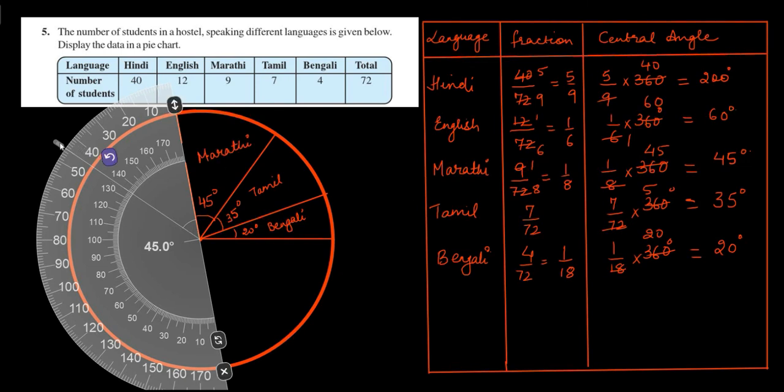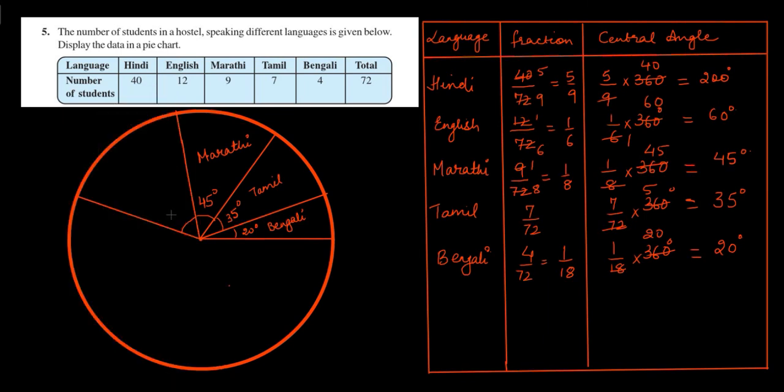Now the central angle for English is 60 degree. This is a 60-degree angle. This sector will represent students speaking English, and the left part of the circle will represent students speaking Hindi, and the central angle of Hindi is equal to 200 degrees.